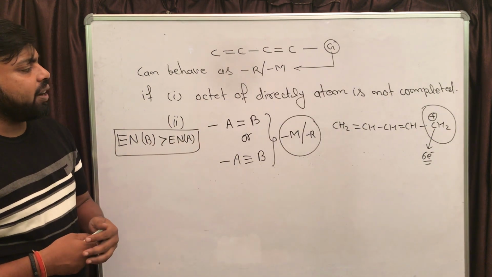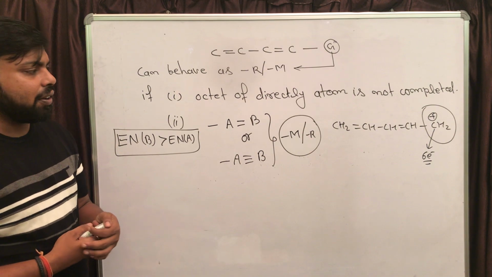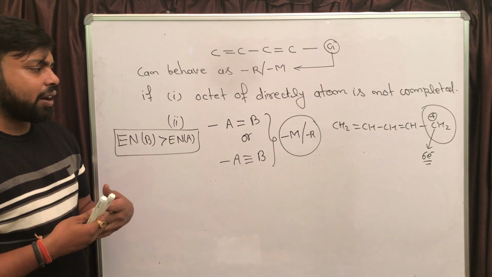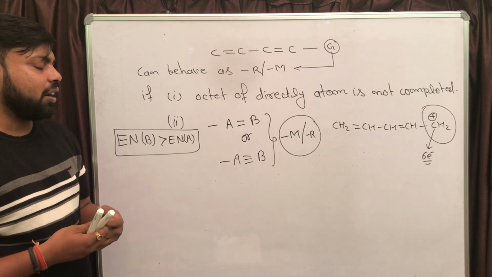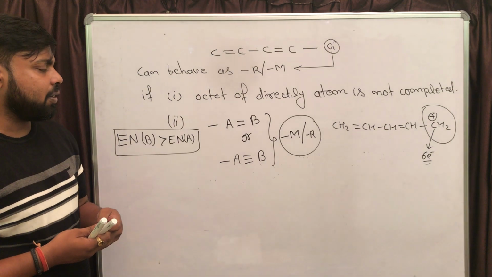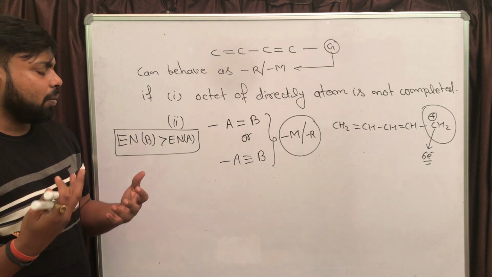The first condition is quite easy. You can easily identify that if the directly attached atom does not have 8 electrons in its valence shell, it is going to behave as a minus R or minus M group.